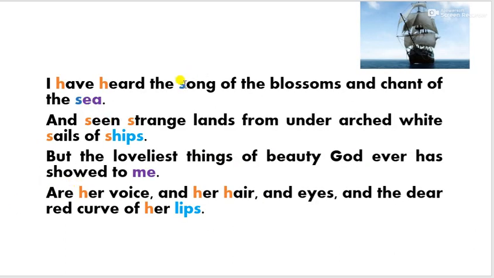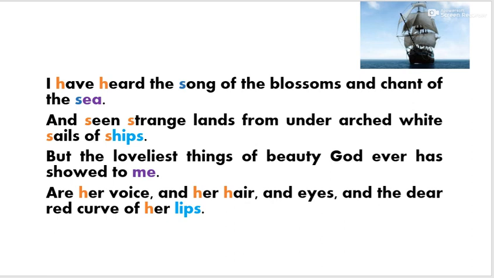One more time, C. Ships. The poet has used another technique that's called images. You can see the sails of ships, the image of the white sails of ships. You can see the image of the sea, etc. Or you can see these images as well, the hair, eyes. These are the images that the poet has used.